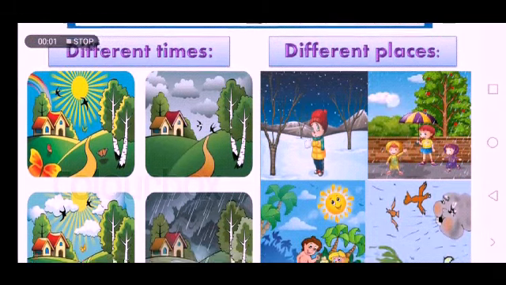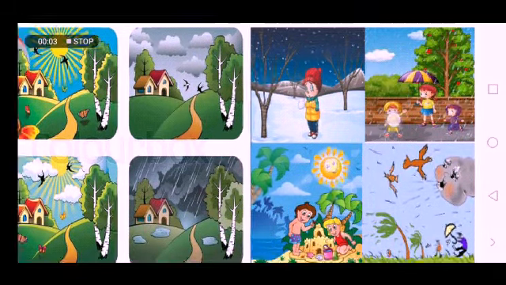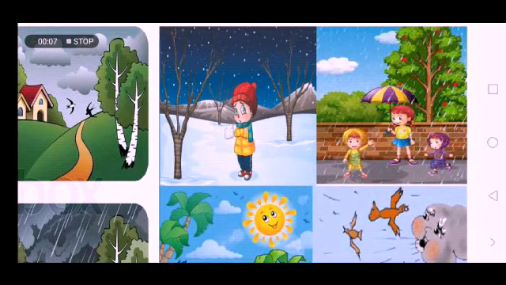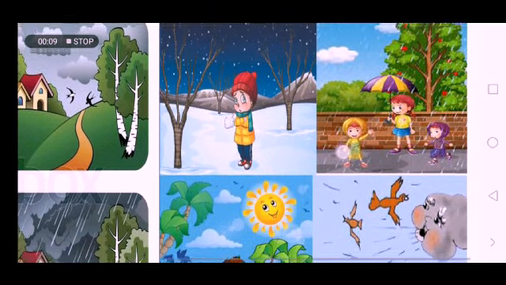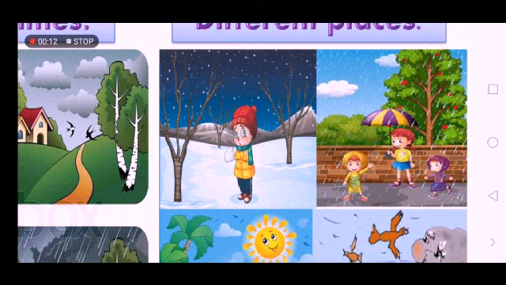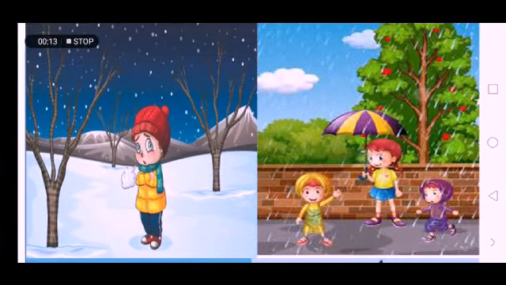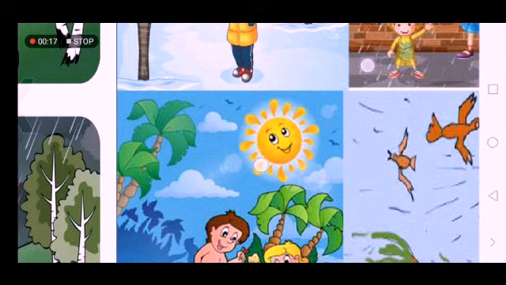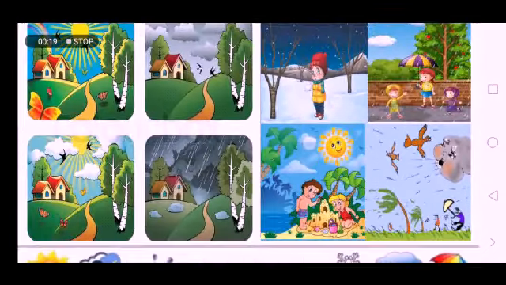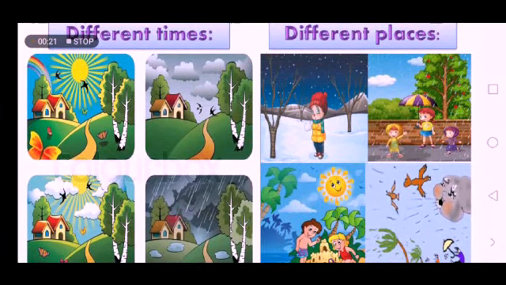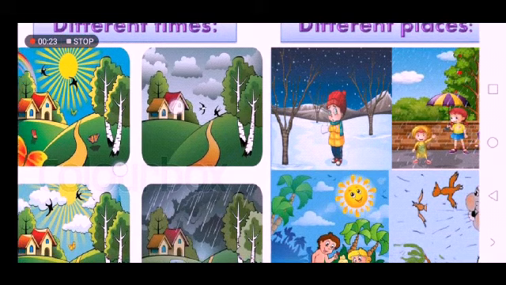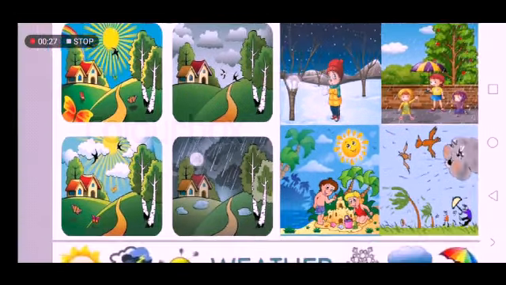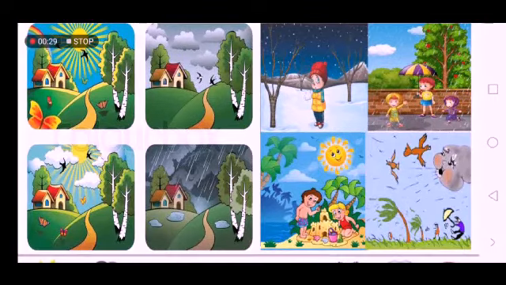On the left side, you can see four different pictures that show four different places. The first place is snowy, while the second one is rainy, the third one is windy, and the last one is sunny. So weather can change from day to day, as you see here. In different times, weather can change, and in different places also weather can change.